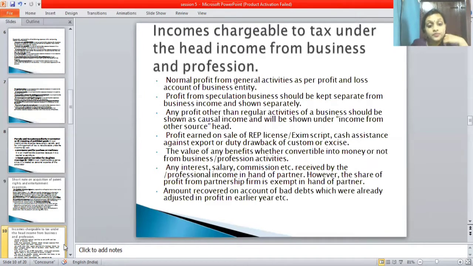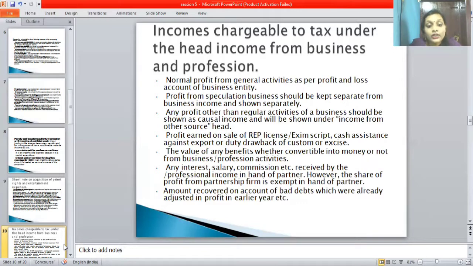Next one is profits earned on sale of licenses, cash assistance against exports, or duty drawback of customs or excise.